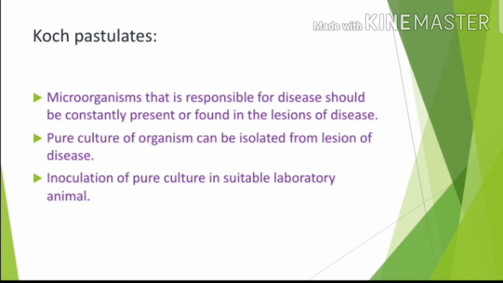Lesions mean the cell or tissue affected by a disease. The causative microorganisms are present in those lesions, so they may cause the disease. This is one Koch postulate.